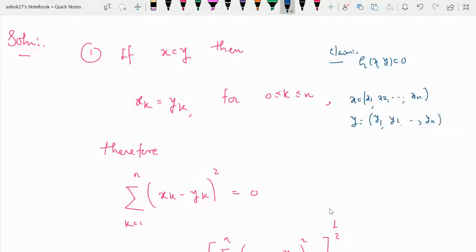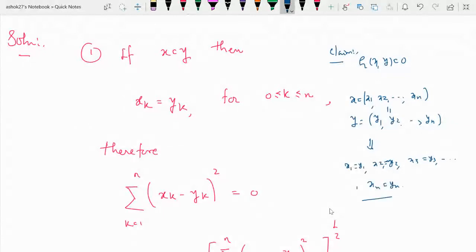If x is equal to y, it means these ordered n-tuples are equal, so corresponding components will be the same, that is x1 will be the same as y1. So it implies x1 equals y1, x2 equals y2, similarly x3 will be the same as y3, up to xn will be the same as yn.